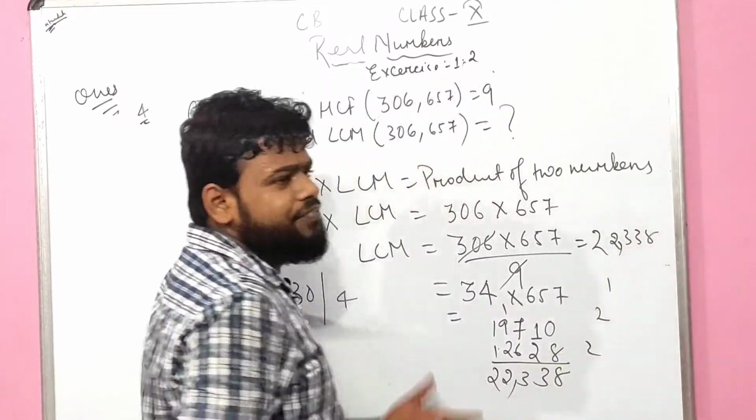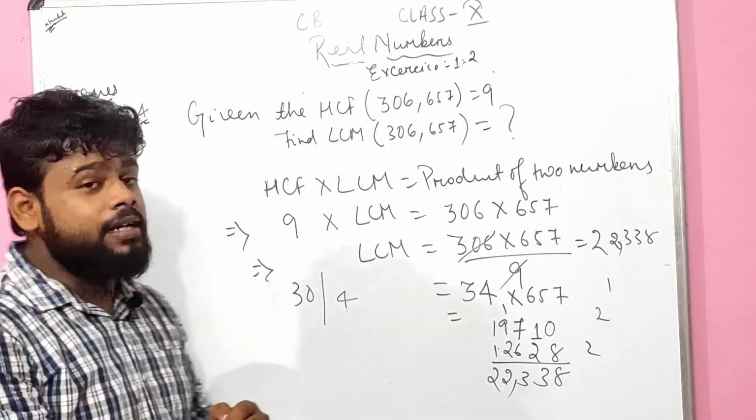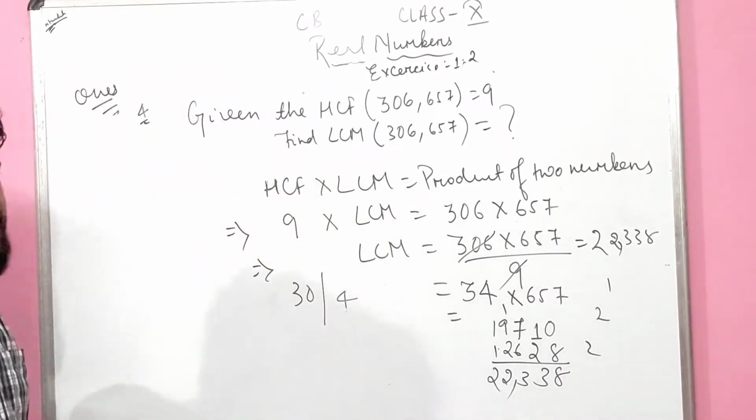22338. Is it clear? Very, very easy. Just note it down as soon as possible, and don't forget to write therefore. Is it clear? Let us start with the number 5 question.